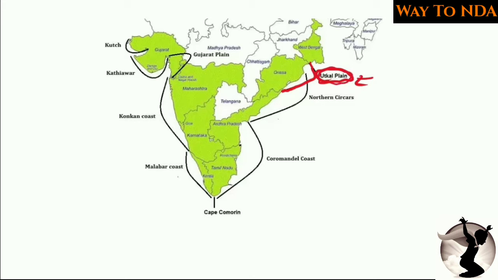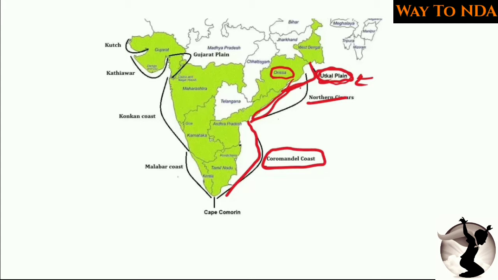Okay, that is the national anthem. So you will find this in the Odisha plains, Odisha coastal plains. So these are also called Utkal plains. Then this area is also called northern Sircars, and the southern division is also called the Coromandel coast.